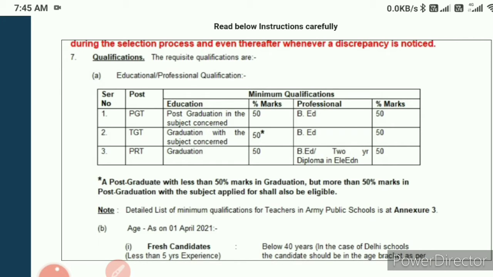We can talk about graduation in the concerned subject, in the sense that whatever subject you are filling the form for, you must have taken that subject in graduation with 50% marks, and the B.Ed is also required with 50% marks. Now move on to the PRT. PRT requires graduation with 50% marks, and B.Ed is also required with 50% marks. Another option is a 2-year elementary diploma. Those who have done a 2-year diploma like a BTC are also eligible for the PRT post.